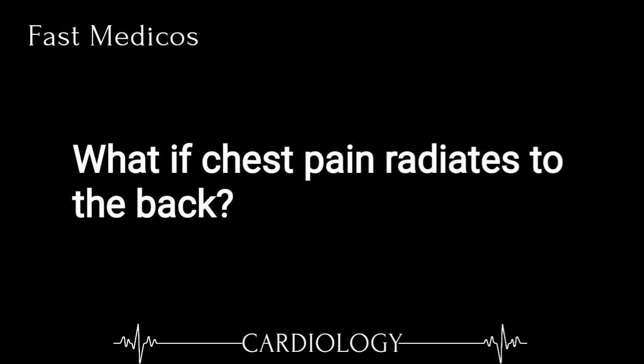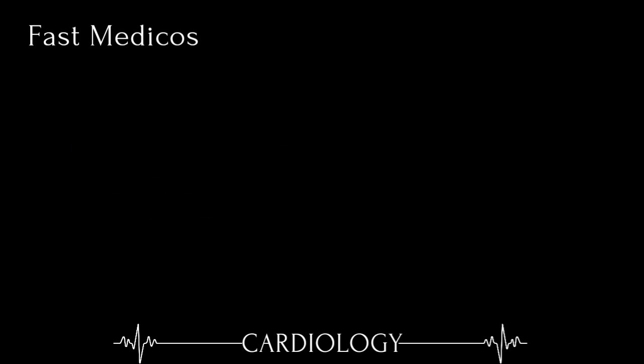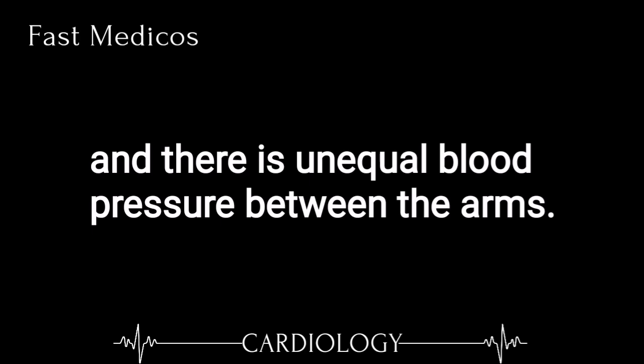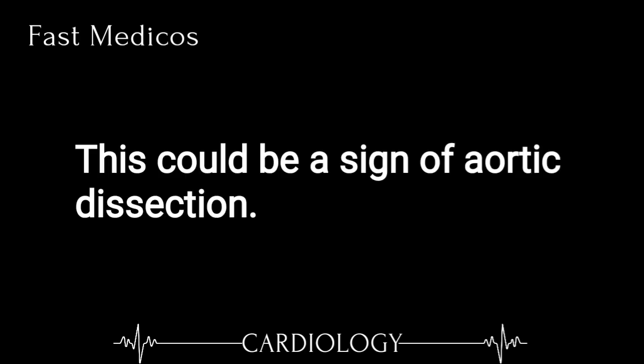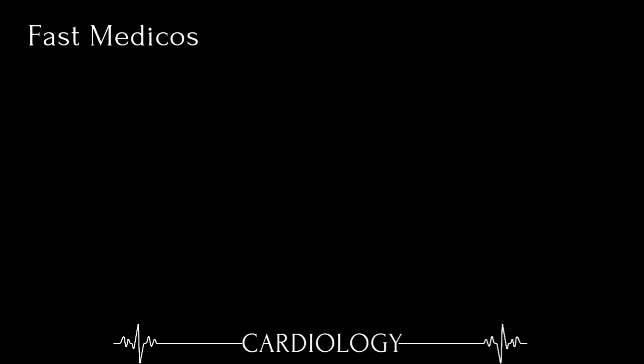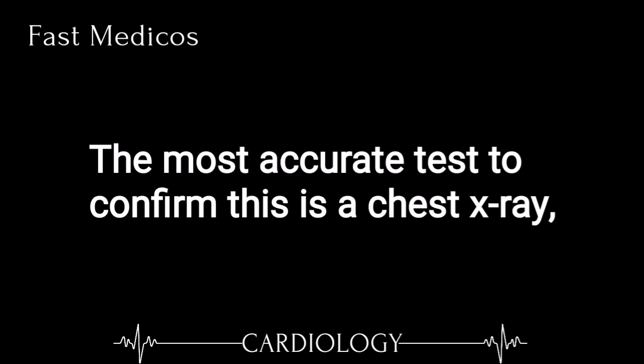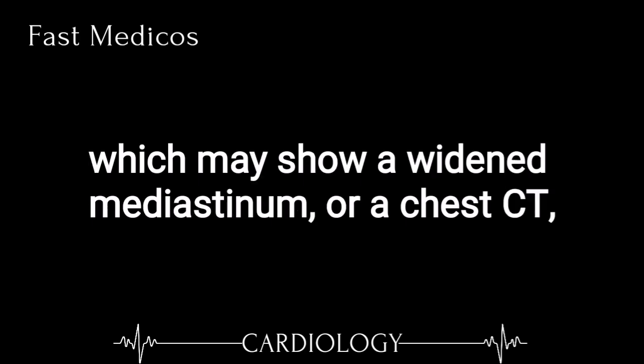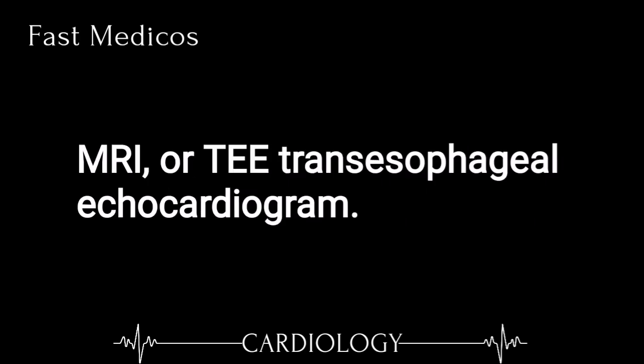16. What if chest pain radiates to the back and there is unequal blood pressure between the arms? This could be a sign of aortic dissection. The most accurate test to confirm this is a chest X-ray, which may show a widened mediastinum, or a chest CT, MRI, or TEE, transesophageal echocardiogram.